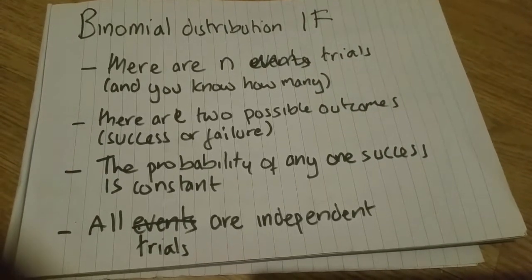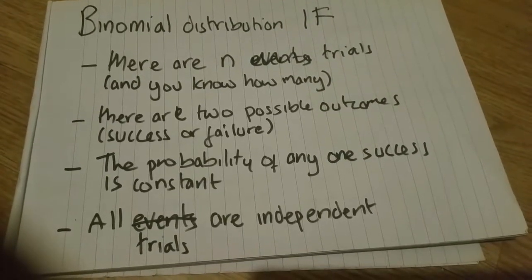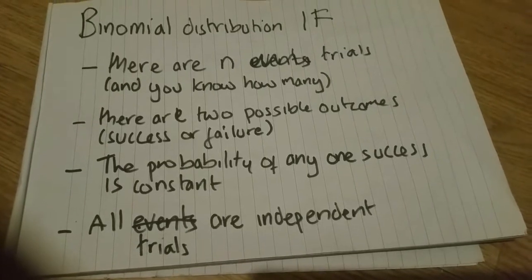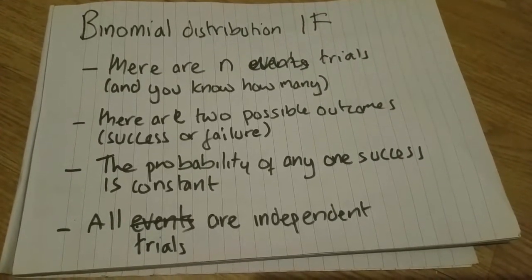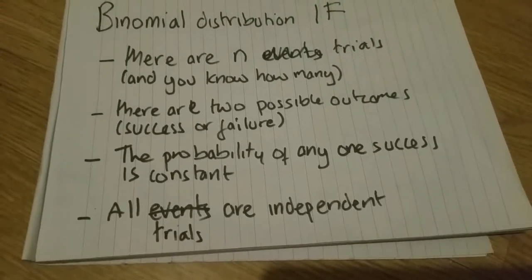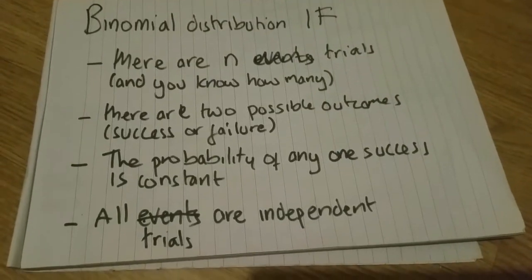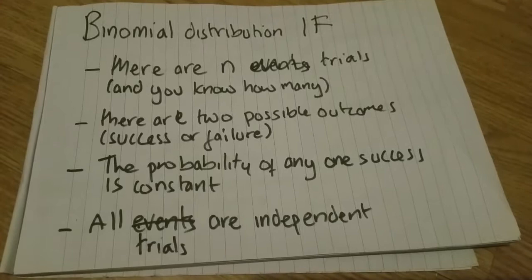And finally, that all the trials are independent. So basically, the result of one trial doesn't affect the other. So you toss a coin again, the coin doesn't have a memory. It doesn't remember it's had a head last time, so it should be a tail next time to keep things even. It just does what it does. You toss a coin a 15th time, the 14 tosses before it haven't affected what's going on.